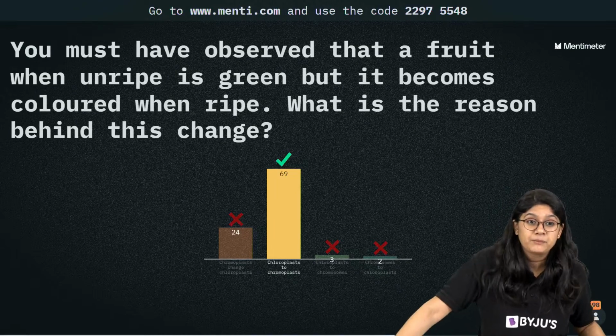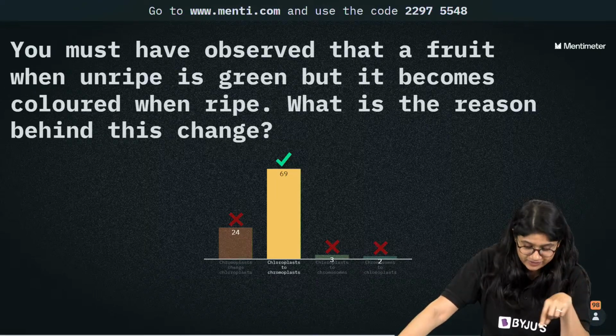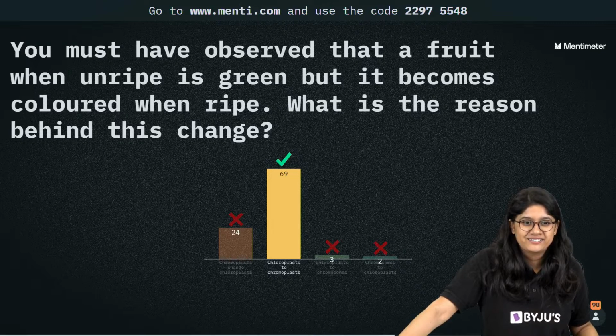नहीं बच्चे, B and C are not same, Asha. It's chromosome. The word, if you see, is chloroplast to chromoplast. So it's not same. Very good.